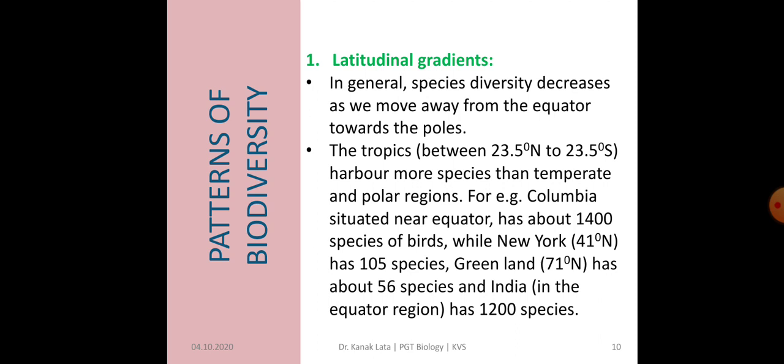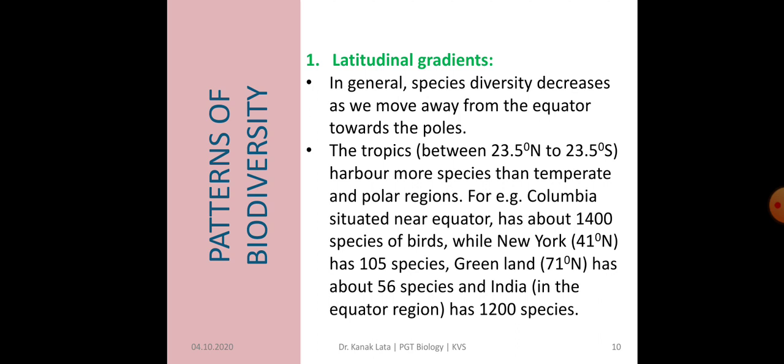In general, when we move away from the equator towards the poles, the species diversity decreases. The tropics between 23.5 degrees north to 23.5 degrees south contain more species than temperate and polar regions.